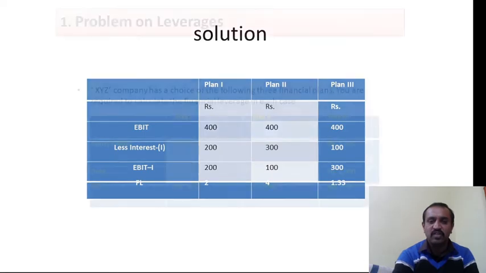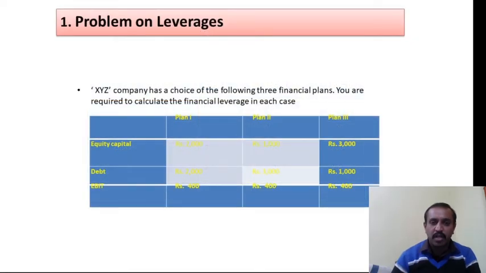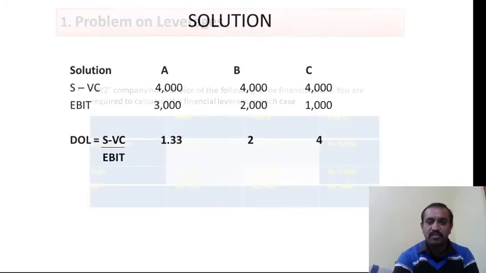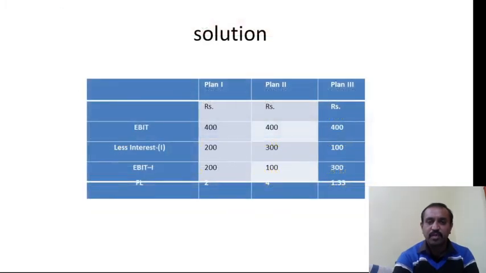Let us see once what the problem is. Debt, that is 2000, 3000 and 1000, is given in the problem. So I am going to assume the interest rate is 10% on this. So here interest in the first situation is 200, in the second situation 300, and in the third situation 100.